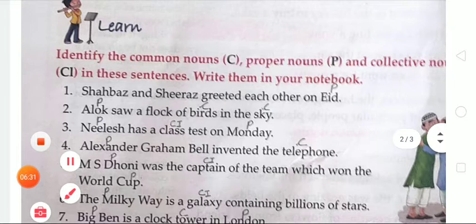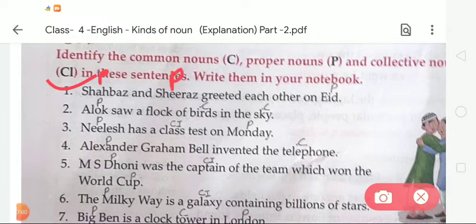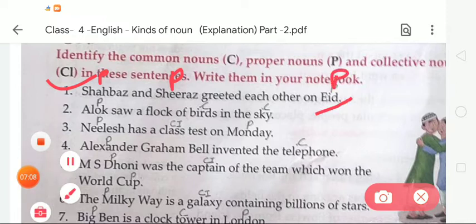Okay, so what will we do? First of all, you can see the first sentence: Shehbaz and Siraj greeted each other on Eid. As we all know, proper nouns always begin with a capital letter. So the given names Shehbaz and Siraj are examples of proper nouns, so we have to write P here. After that, greeted each other on Eid. Here the first letter begins with a capital letter, so we write P because it is an example of a proper noun.